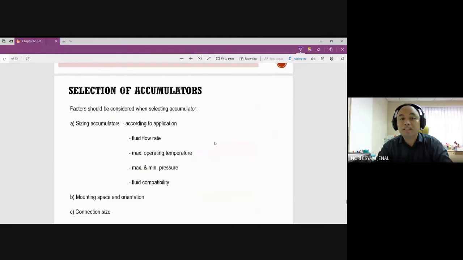So in terms of selection of accumulators, first we need to know the sizing. Based on the application, we want to know the flow rate, temperature, maximum temperature, because if the temperature is high, sometimes the bladder cannot be used, sometimes it requires us to use metal bellows, depending on the condition.